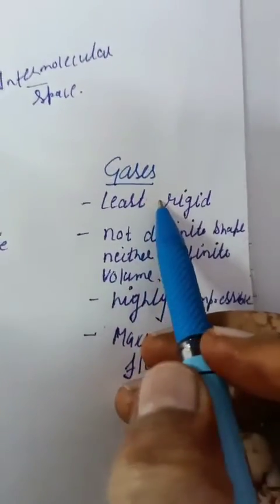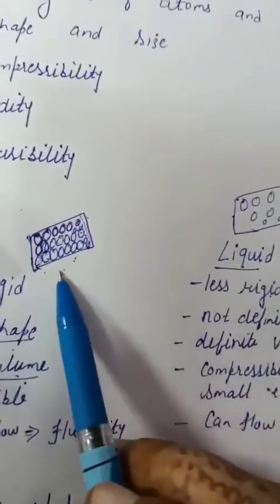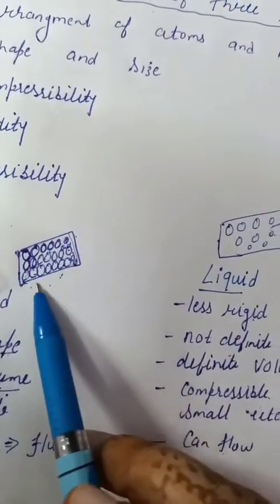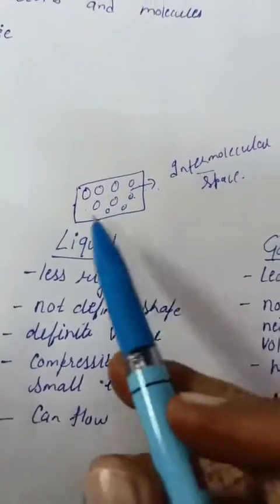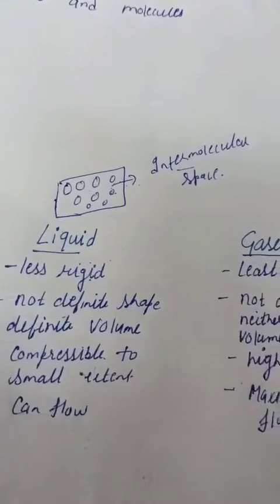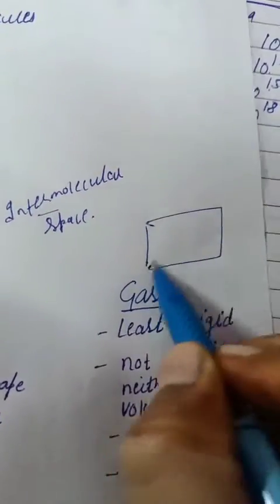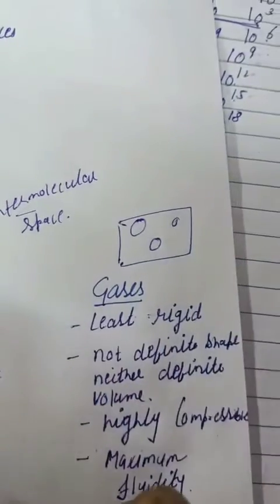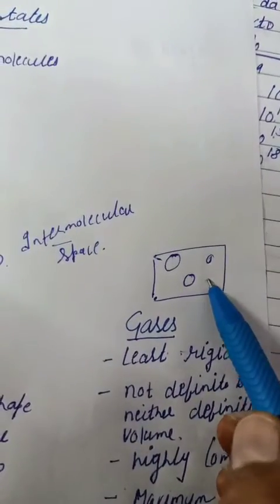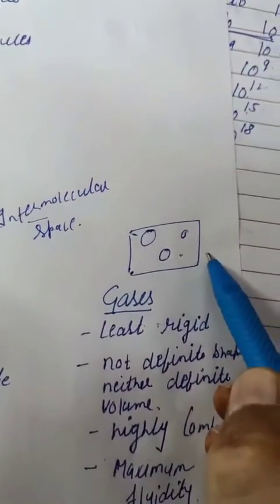We discuss the gas state of matter. In solid state, molecules are closely packed. In liquid state, molecules are apart from each other. But in case of gas state, molecules are far apart from each other and we have a large intermolecular space available.